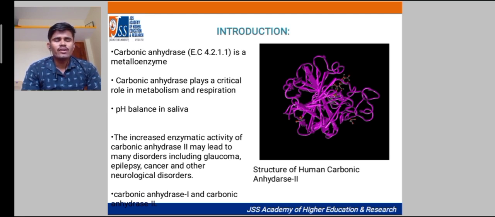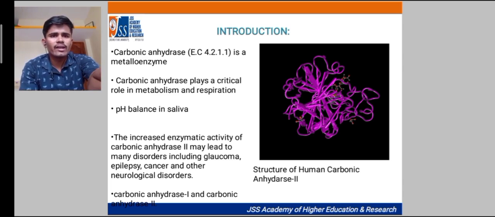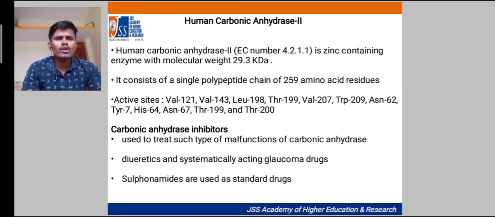and other neurological disorders. Carbonic anhydrase 1 and carbonic anhydrase 2 are the most studied isoforms of carbonic anhydrase. Coming to carbonic anhydrase 2, human carbonic anhydrase 2 is a zinc containing enzyme, and it has a molecular weight of about 29.3 kilodaltons, and it consists of a single polypeptide chain of 259 amino acid residues.